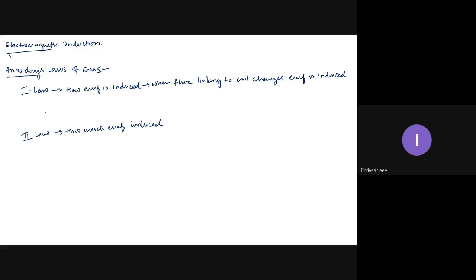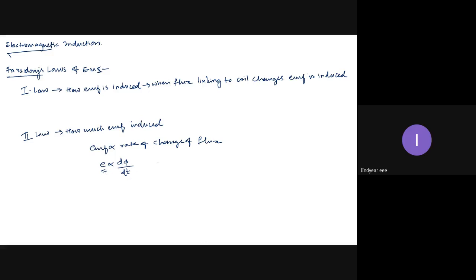Okay. So whenever a coil is experiencing the change in flux, it will induce an EMF in it. But how much EMF is induced? The induced EMF is always proportional to the rate of change of flux. Or I can write E is proportional to d phi by dt. This is always an average EMF induced. Whatever the value of EMF I get from this expression is called the average EMF induced.